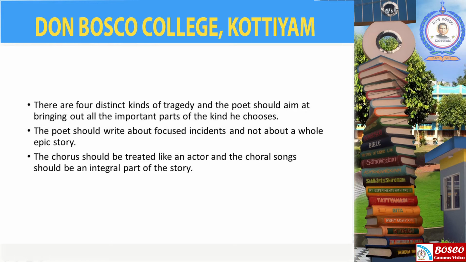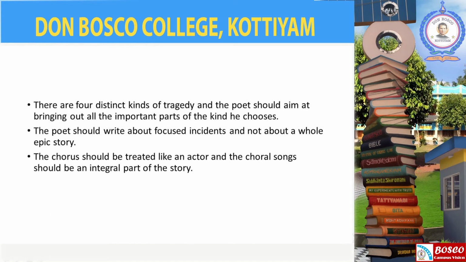And the sixth point is the poet should write about focused incidents and not about a whole epic story. The plot should be based on focused incidents, not the whole epic story.